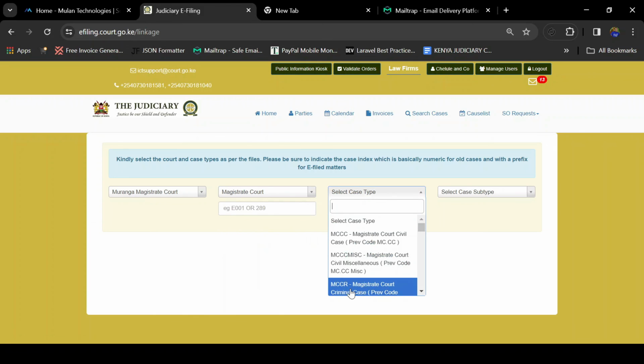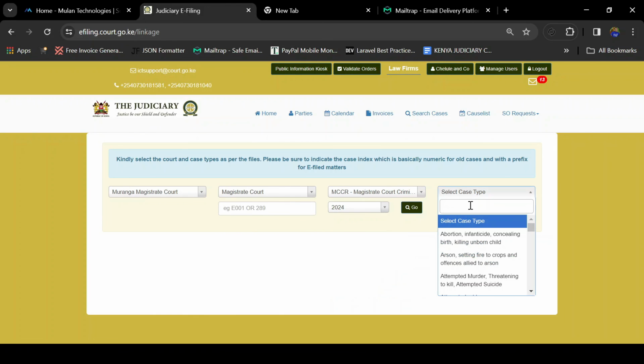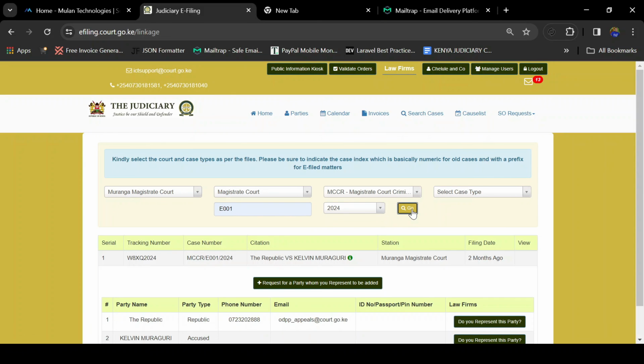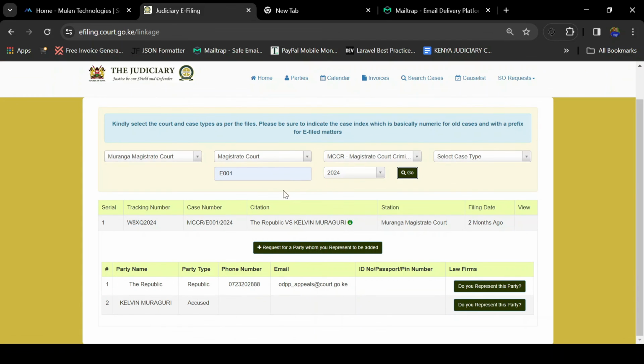Select the case type, then the case subtype, and enter the case index. Let me say, for example, 8001 of 2024. Then click on Go. So once you have selected the court station, the court division, the case code, and the case index, a case that matches your search input criteria will be found. This contains the tracking number, the case number, the citation, the station, and the age of that case.